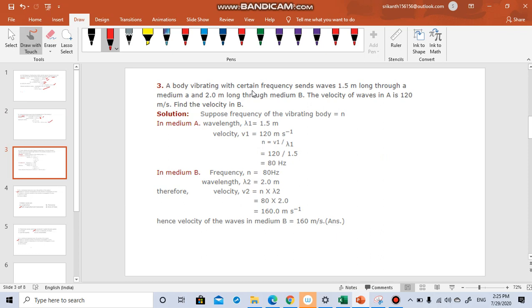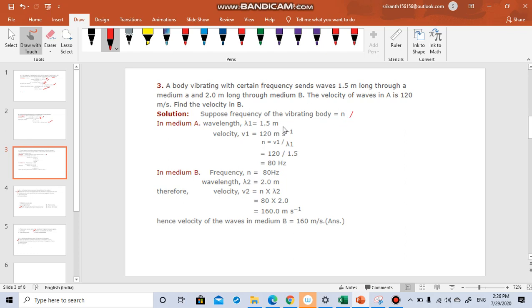A body vibrating with certain frequency sends waves 1.5 meter long through a medium A and 2 meter long through a medium B. The velocity of waves in A is 120 meter per second. Find the velocity in B. So here there are two mediums provided, and in both the mediums the frequency is same. A body is vibrating with certain frequency through medium A and medium B. So in both the medium the frequency is same.